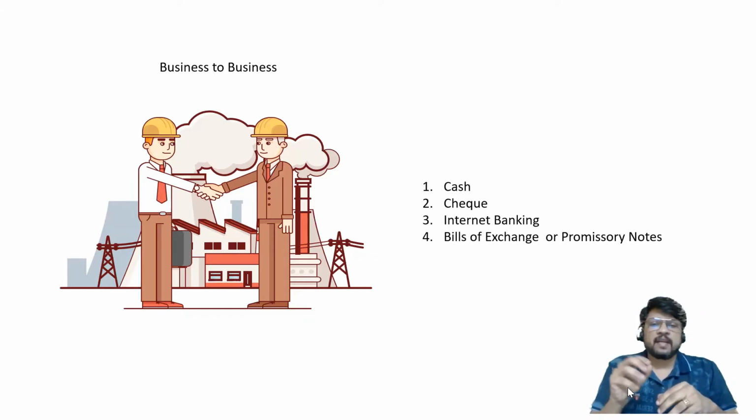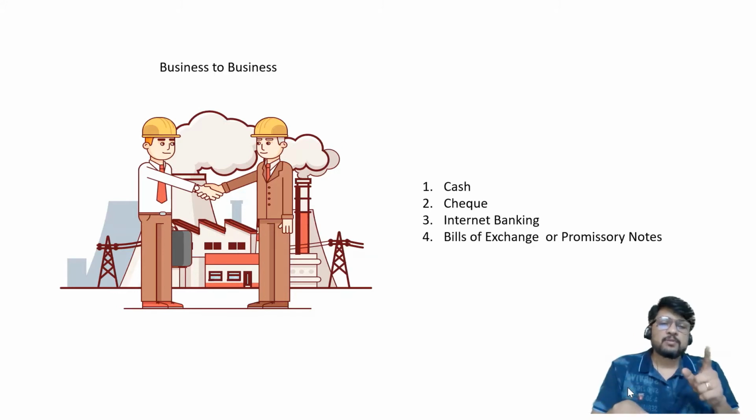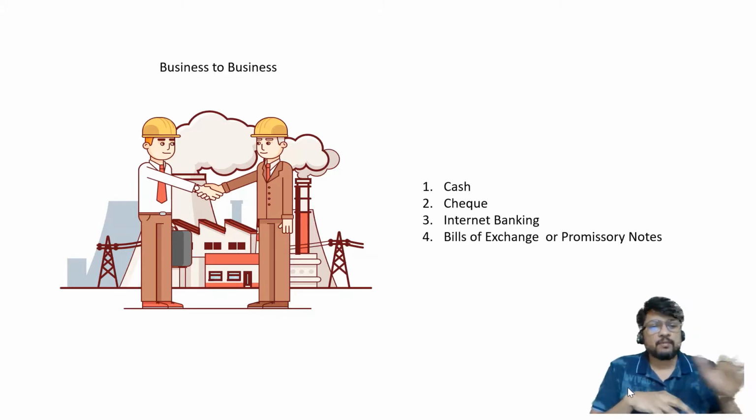But generally you will find that cash transactions or cash settlement may not be done, because there are various provisions under the Income Tax Act where large value transactions are not recommended to be done in cash. So generally these transactions will be settled either by using check or by using internet banking facility, not even by using your PhonePe apps. Generally by check or by using internet banking facility. In such a situation, one more technique can be used for the purpose of settlement of transaction. That technique is called the technique of bills of exchange or promissory notes.